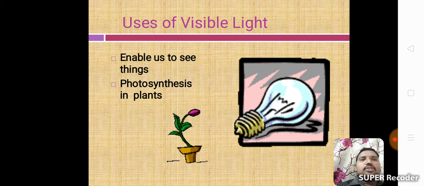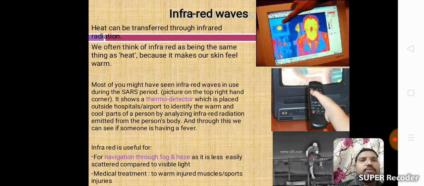Next one, photosynthesis in plants. These are the uses of visible light. Next one, infrared waves. Heat can be transferred through infrared radiation. We often think of infrared as being the same thing as heat because it makes our skin feel warm.